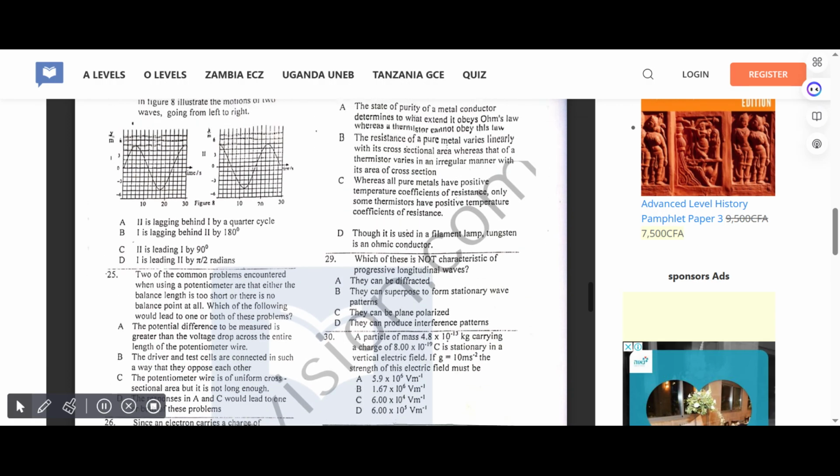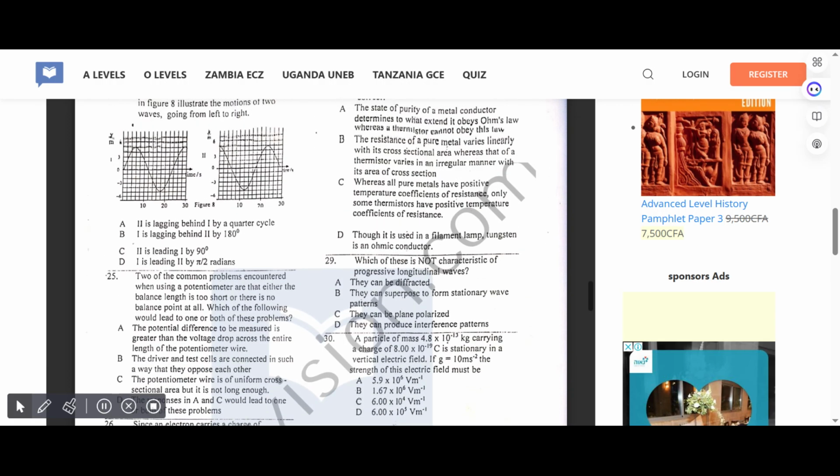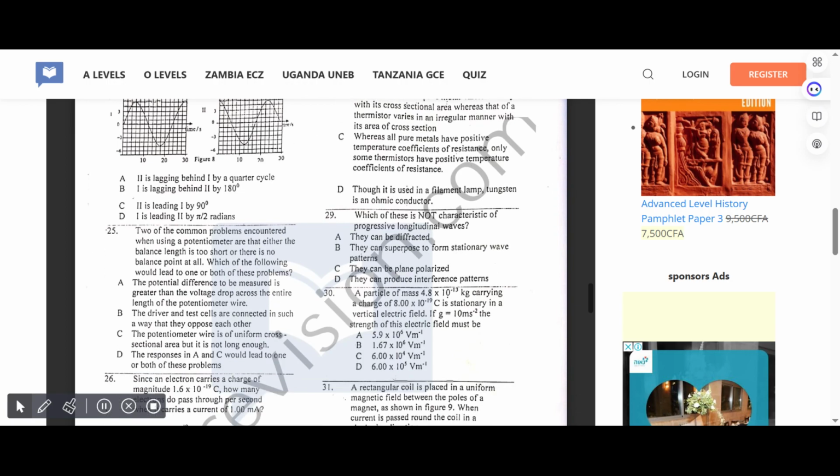The resistance of a pure metal varies linearly with its cross-sectional area, whereas that of a semiconductor varies in an irregular manner with its area of cross-section. So that is not correct.